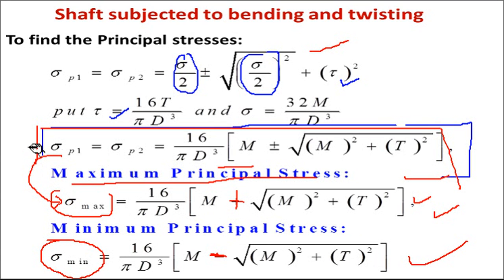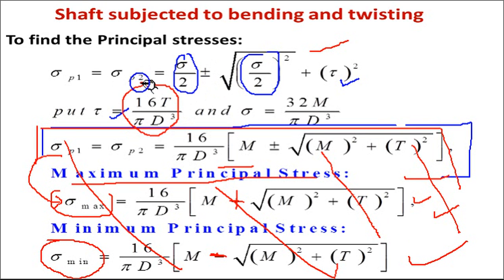Or there is no need to write these equations. You just write down sigma P1, sigma P2 or sigma 1 is equal to sigma by 2 plus minus the root term. You find out the value of tau and put it here, find out the value of sigma and put it here, and you will get the same answer. This is only the abbreviated form. Whatever equations I have written are in terms of t and m.